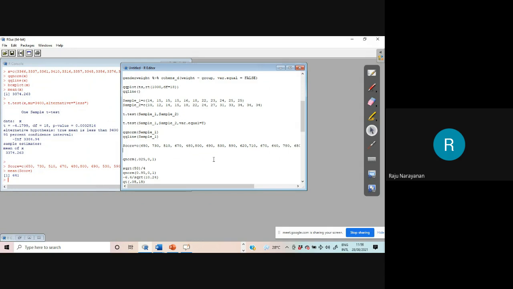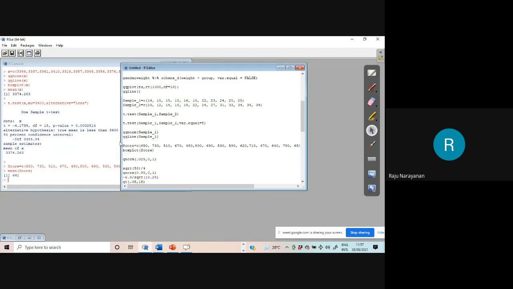Quickly, we will do one more problem. You have this data score, and you have to test whether the average score is 625 or not. First, you have to look at the box plot. Box plot score.